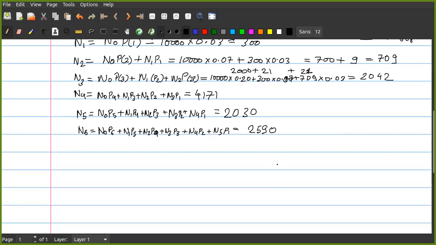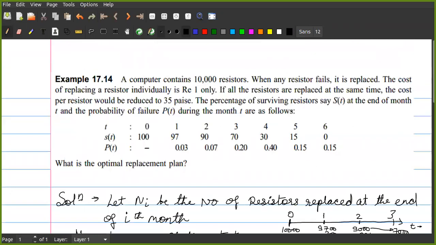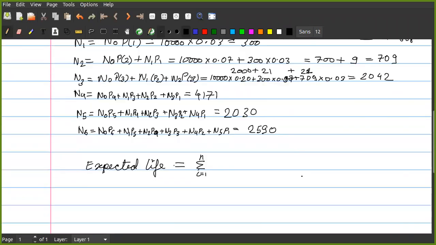Once it is calculated, we need to find the expected life. Expected life can be calculated by the formula: summation of i from 0 to t, x of i into p of x i. Here we have used t, so I'll use t.